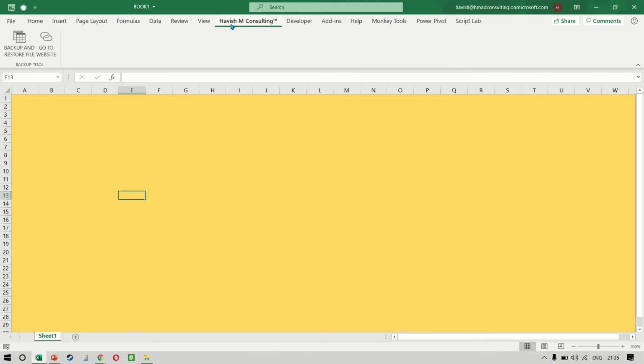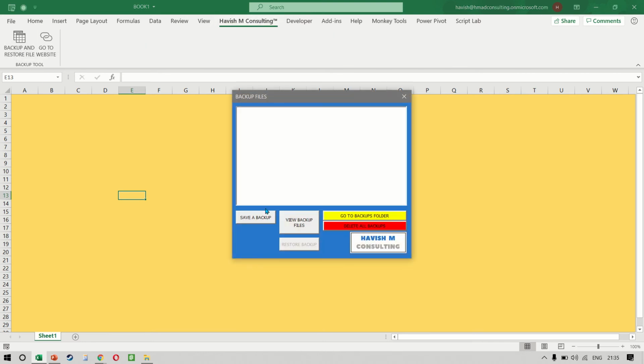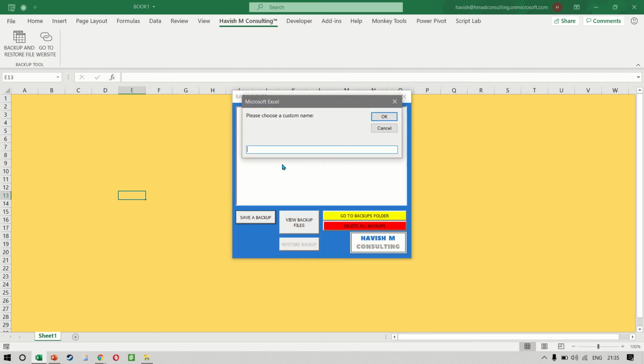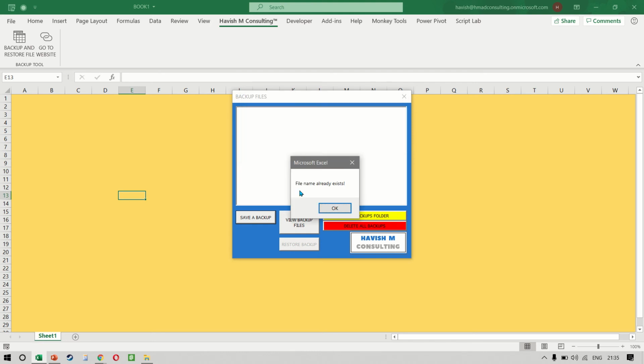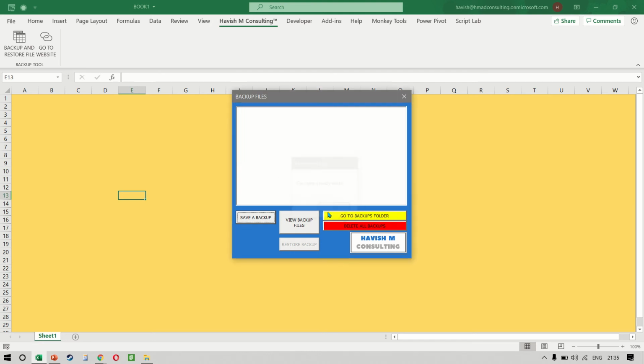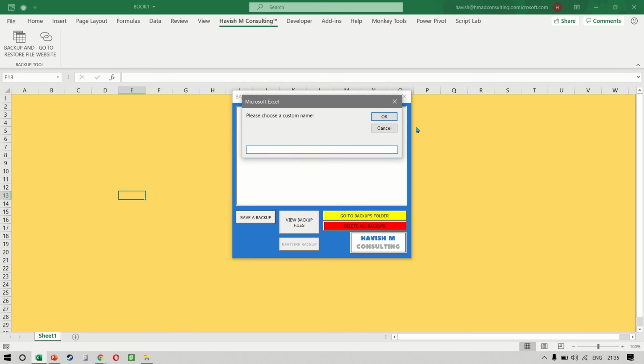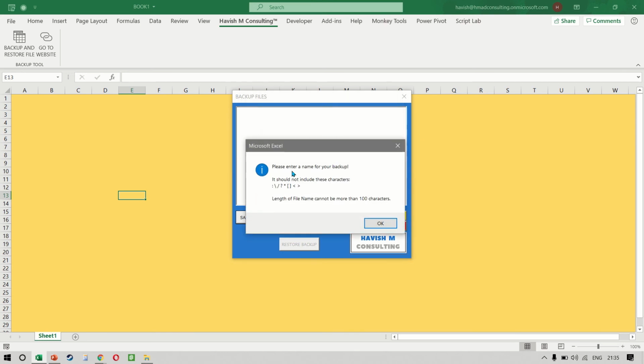So we click on Havisham Consulting, backup and restore. If we try to save the second backup with the same name that we had given earlier, it will tell us that the file name already exists. If the backup name is blank, then it gives us an information saying, please enter a name for the backup.